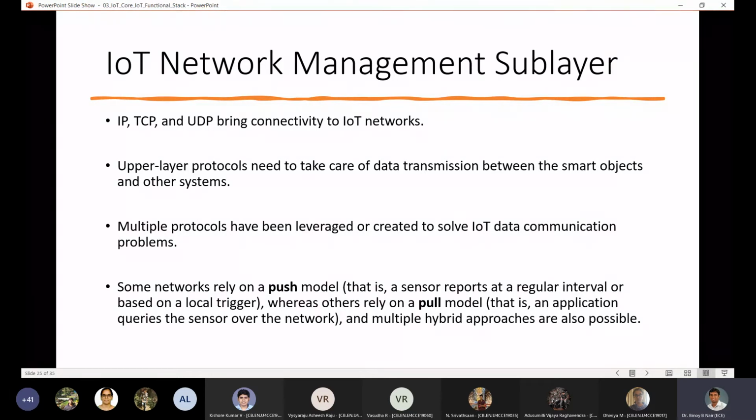On the other hand, you have something called the pull model, where the application from the user side will query the sensor as and when data is needed. Right, so only when the data is needed, you send a query out, the sensor sees the query and replies. That is the idea of the pull model. But in many cases, you have a hybrid of these. Sometimes you may have periodic pushing, and whenever the requirement is there, a pull request also comes in. So there are several hybrid models which are feasible.